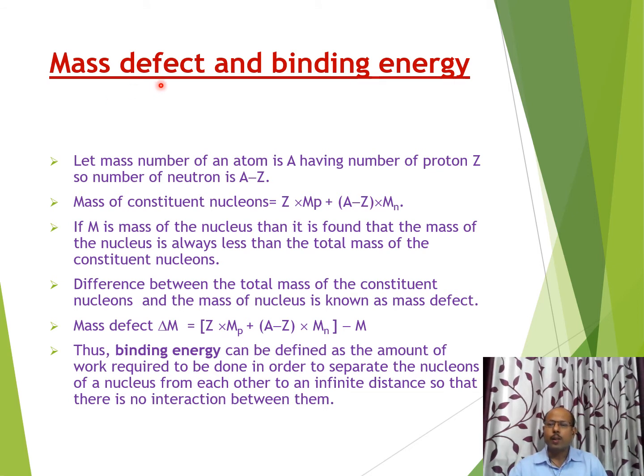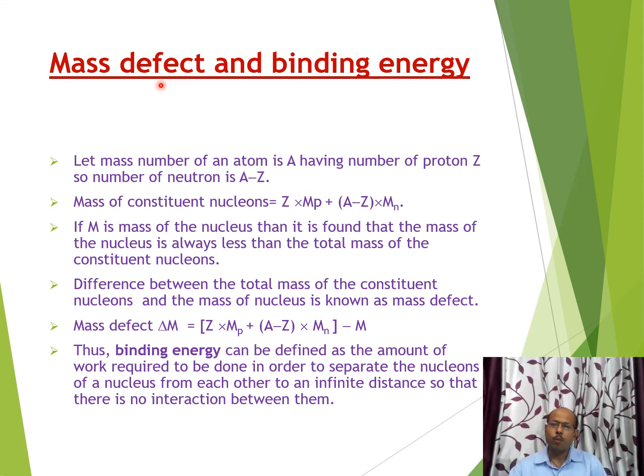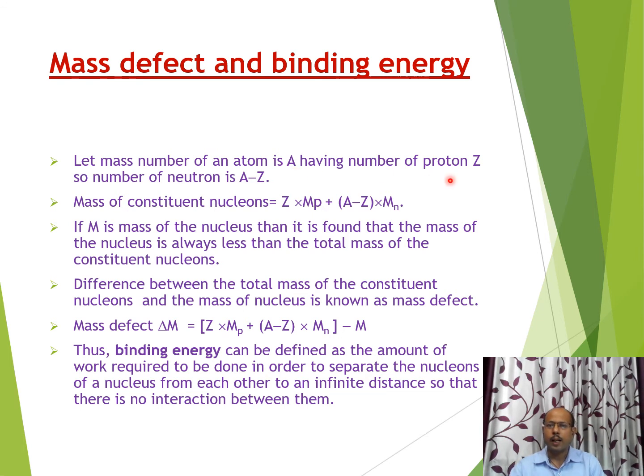There will be some change in the value of mass during a nuclear reaction, and this change can be calculated in terms of mass defect. Let us suppose we consider a nucleus having mass number A and atomic number Z. Then its number of neutrons N can be easily calculated: N equals A minus Z.